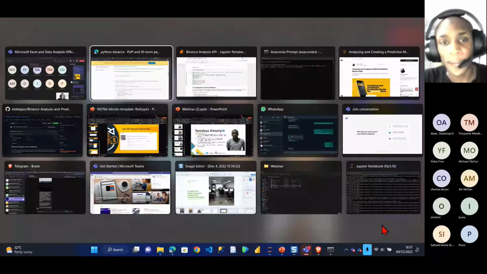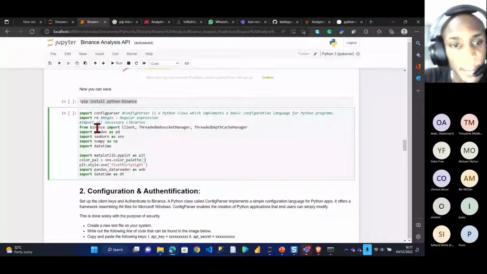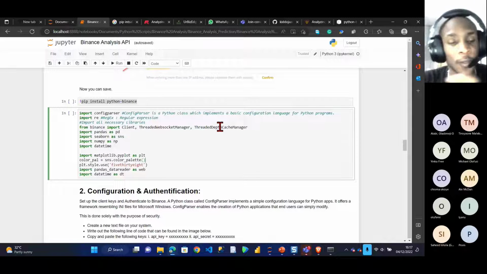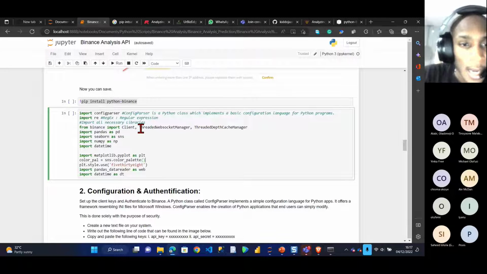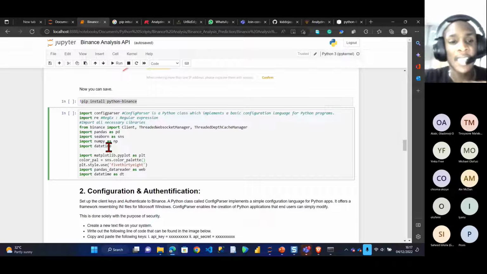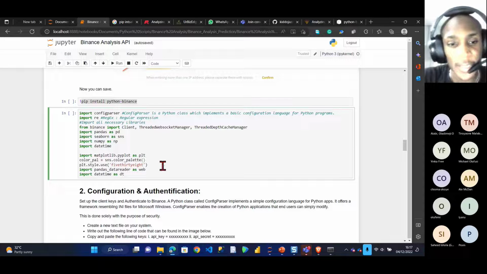Okay, so I'll continue now. I said from Binance, import Client, ThreadedWebsocketManager, ThreadedDepthCacheManager. These are the key features I'll be needing from that library. I also imported Pandas, which is used for data manipulation and data structuring. I also imported Seaborn, which is used for data visualization. I also imported NumPy, which is used for numerical analysis. Also datetime, for anything to do with dates and time, like a calendar table and the rest. And Matplotlib is for data visualization.